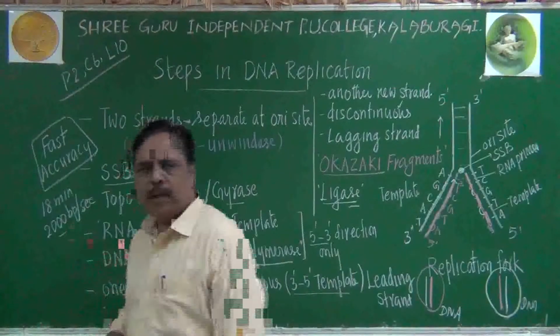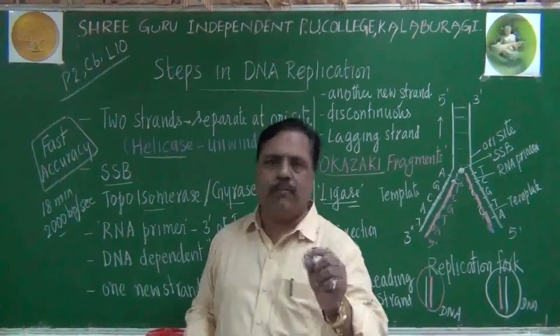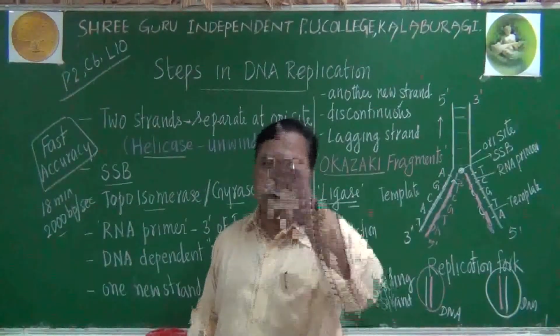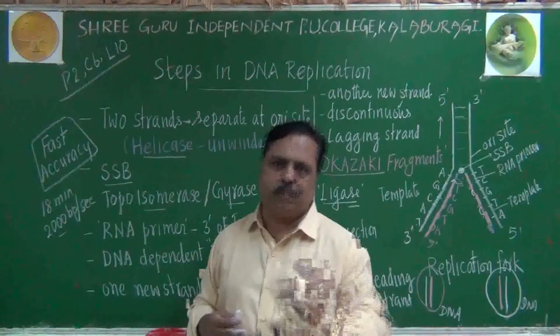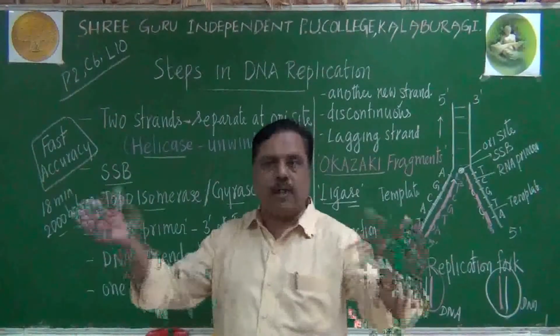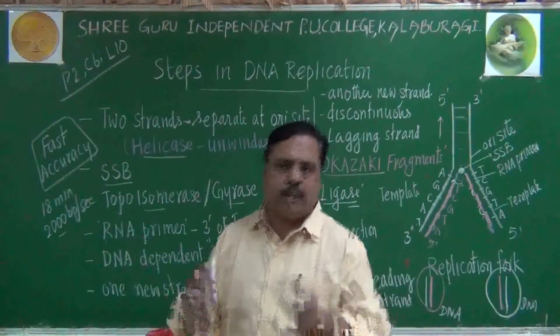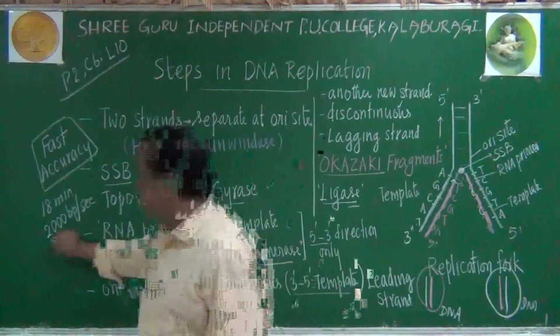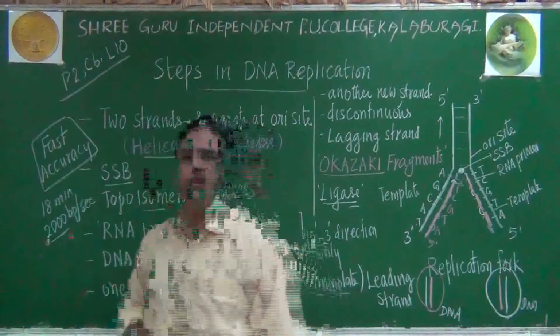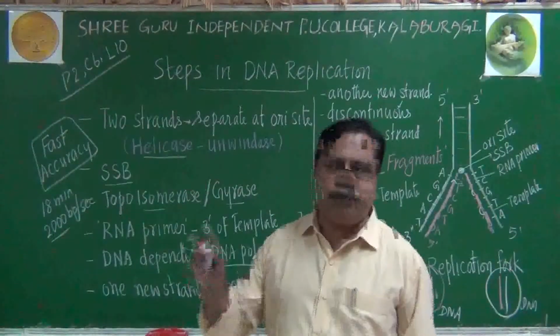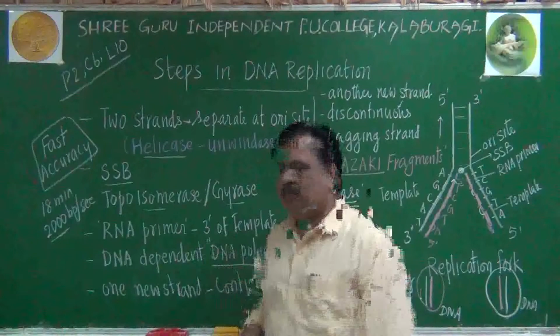Because I told you E. coli has 4.6 into 10 to the power 6 base pairs. When you add such a large number of base pairs, you must be very fast. That is 2000 base pairs per second added by this DNA polymerase.